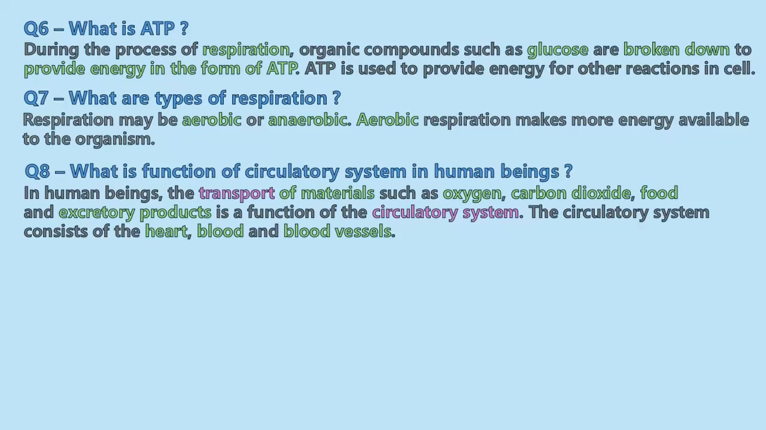The circulatory system consists of heart, blood, and blood vessels. So the answer is, in human beings, the transport of materials such as oxygen, carbon dioxide, food, and excretory products is a function of the circulatory system. The circulatory system consists of heart, blood, and blood vessels.